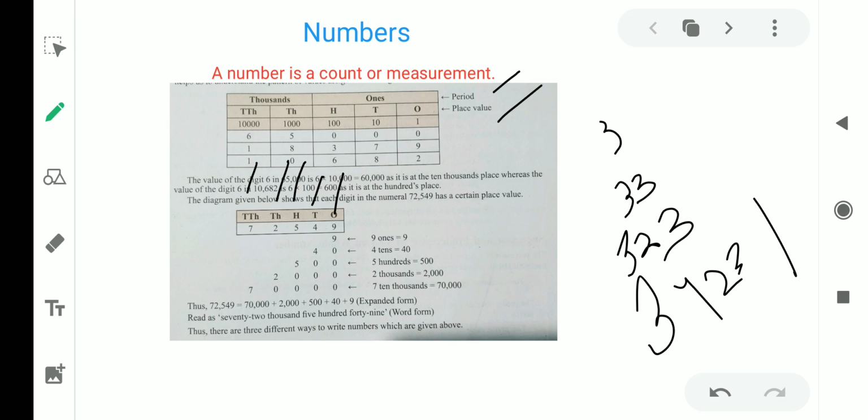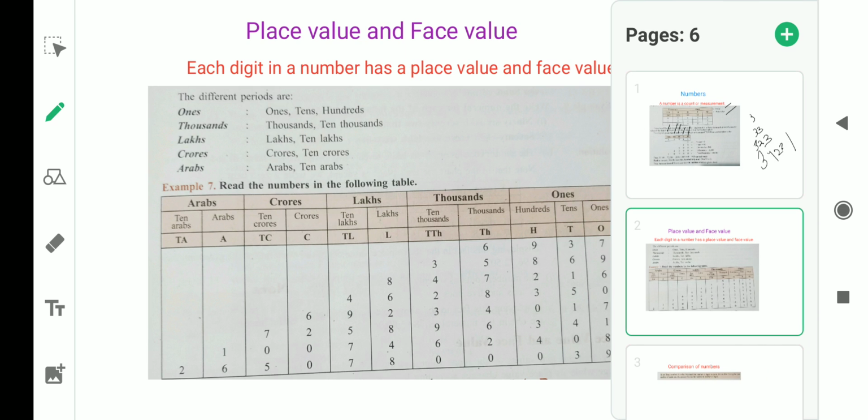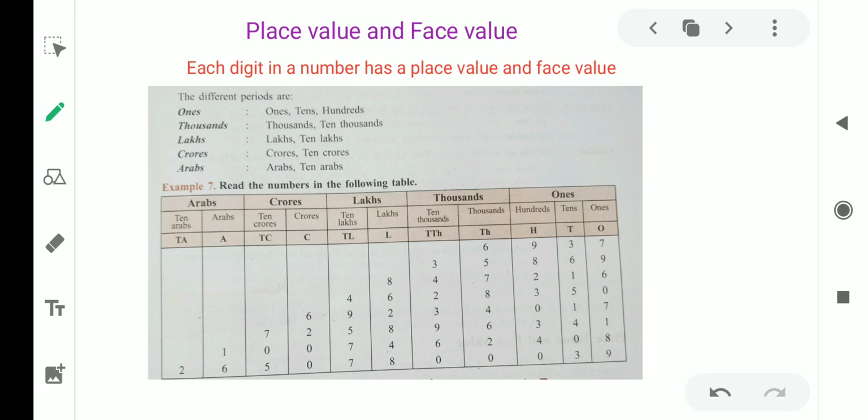Next is place value and face value. There are two things again, place value and face value, in numbers. So suppose I write a number like 523.